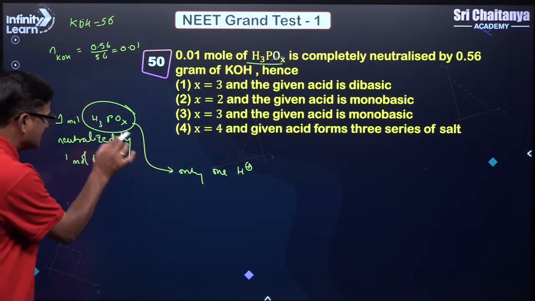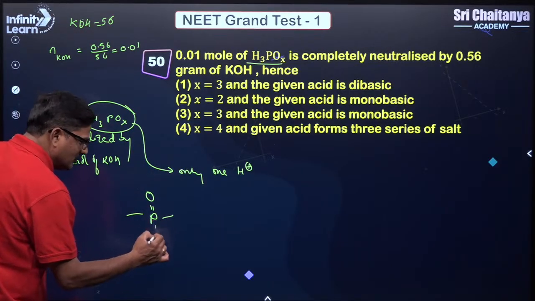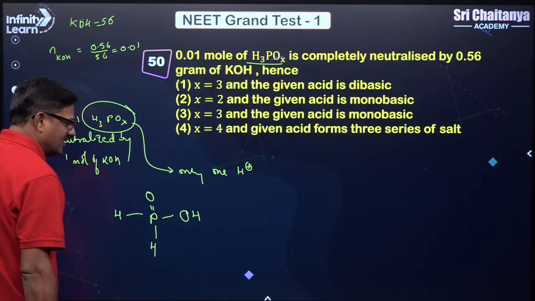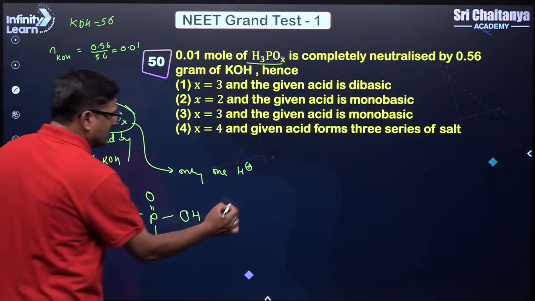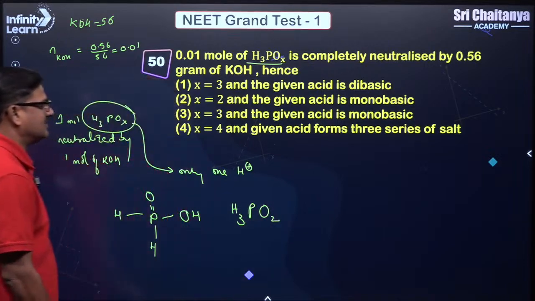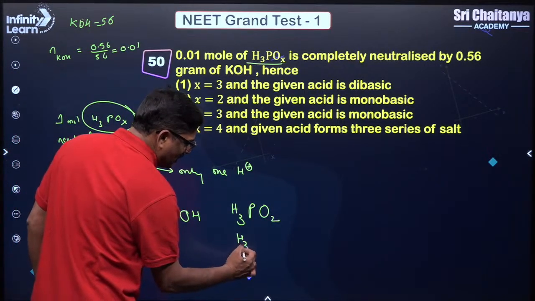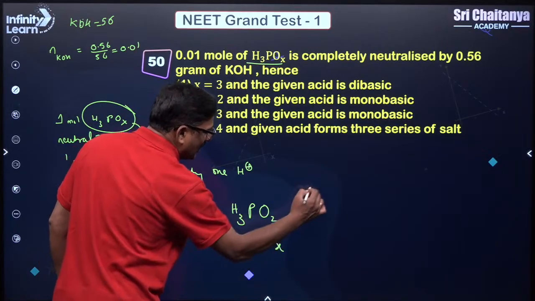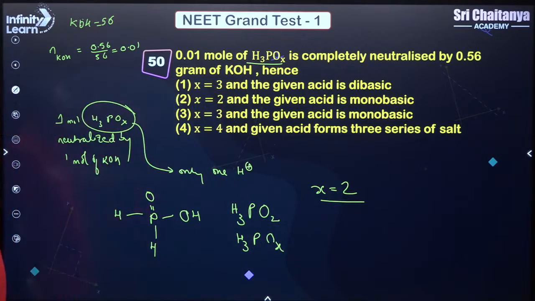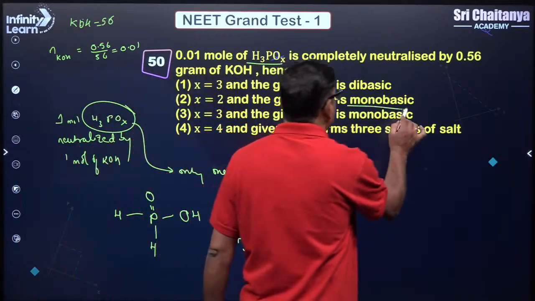If you consider P double bond O, and you have OH and H and H, H3PO2 is the correct structure. For H3POx, I would calculate x equal to 2. My answer is x equal to 2, and the given acid is monobasic.